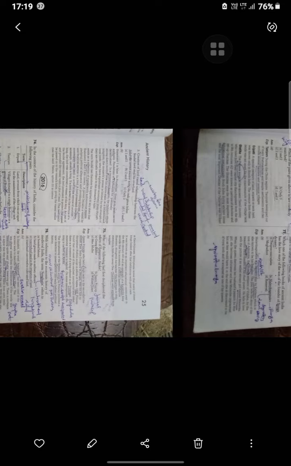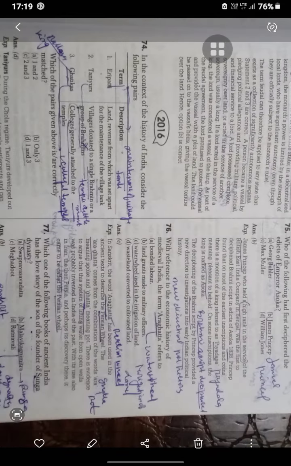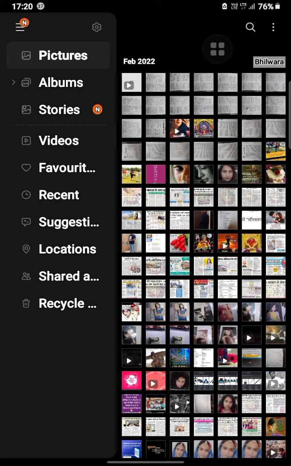Okay, so next one. In the context of the history of India, consider the following pair. This we already discussed.